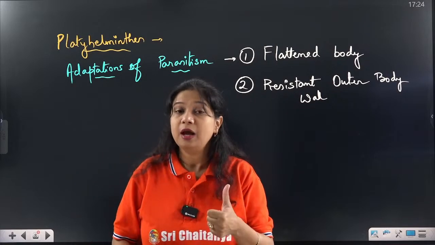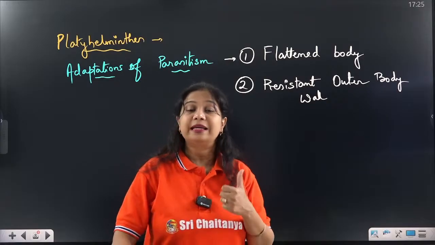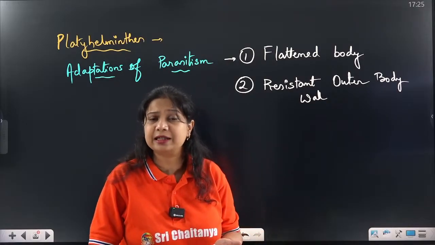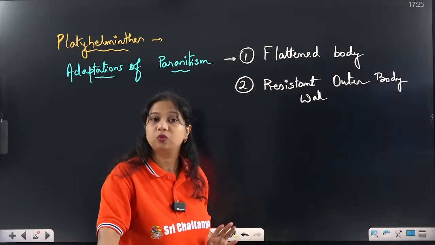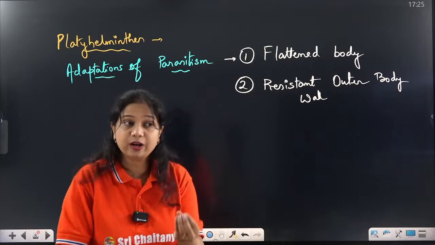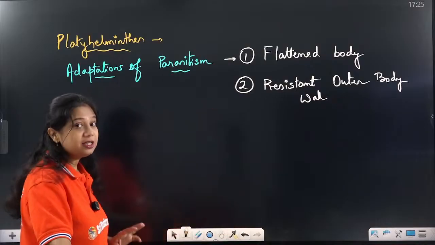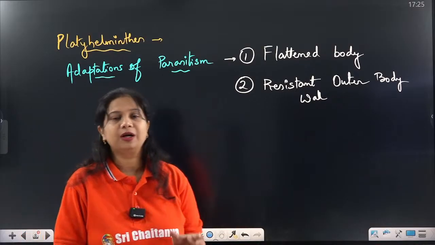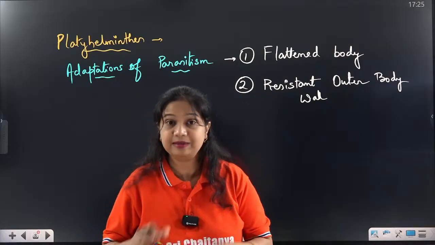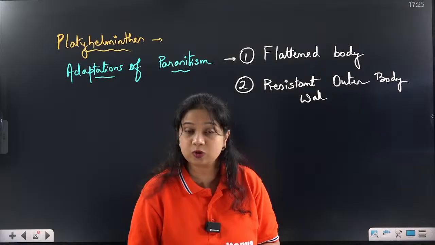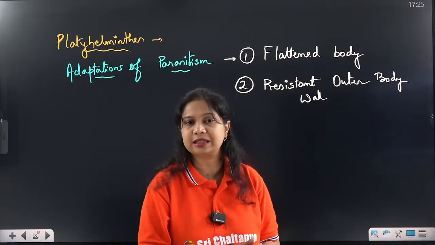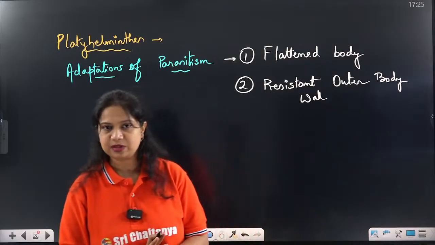For example, our gastric juices and the enzymes released from the intestine have no effect on the body wall of these flatworms. So that is one of their survival strategies, commonly called parasitic adaptation. They can survive even in the presence of our digestive juices, hydrochloric acid from the stomach and many other enzymes.